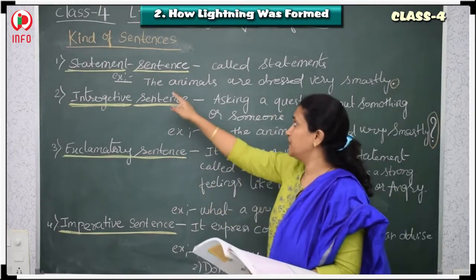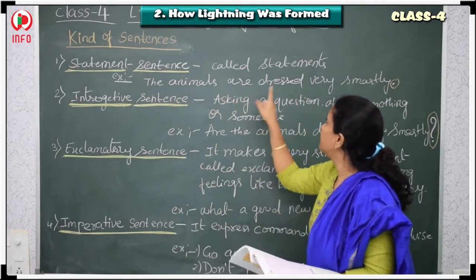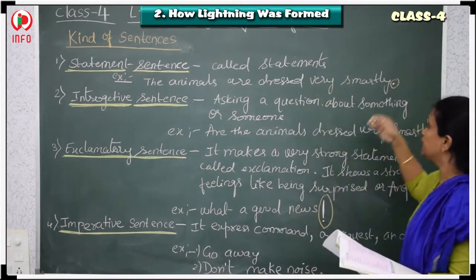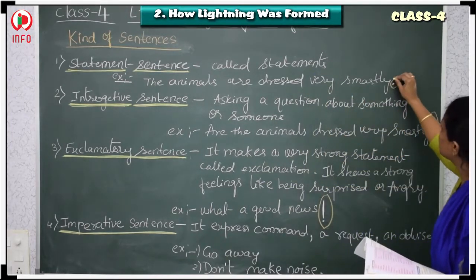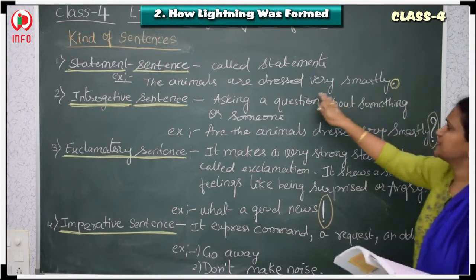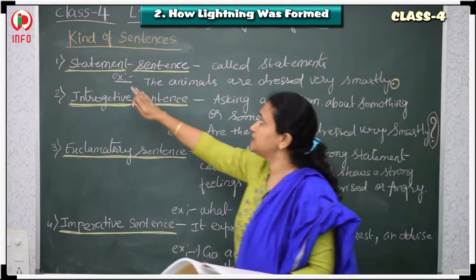I'll give you an example. The animals are dressed very smartly. Can you see the full stop here? Yes? Can you see this? So this is a simple sentence. It is called a statement sentence.